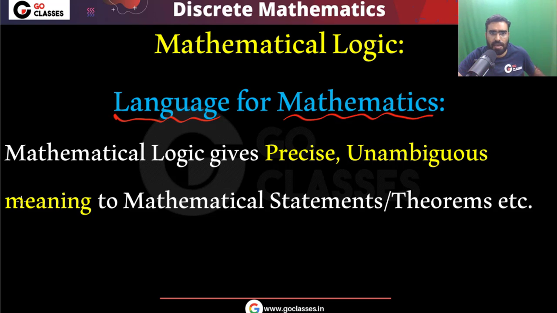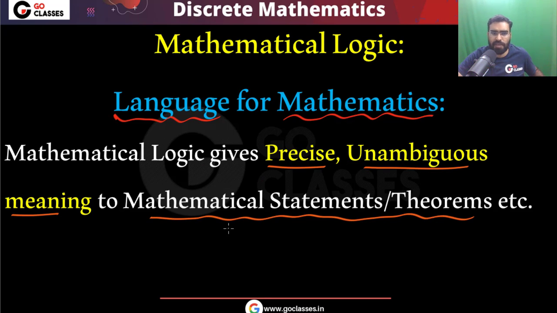Why? Because this mathematical logic gives precise and unambiguous meaning to all the mathematical statements or theorems. Whenever you have some mathematical statement or theorem, then that mathematical statement must have precise unambiguous meaning. Okay, and this mathematical logic is used to give precise unambiguous meaning to mathematical statements or theorems. We will try to understand what this means, but before that let me ask you one question.